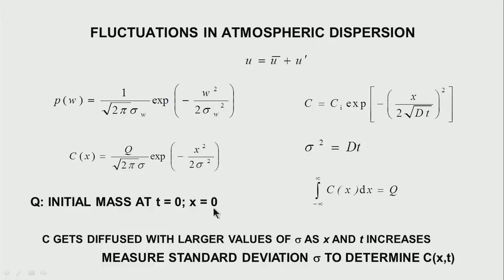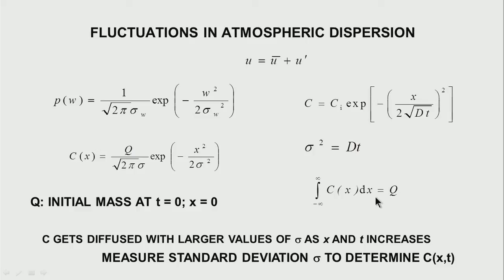If I have an initial mass Q at t equal to 0, x equal to 0, the total mass is conserved. If the mass is Q, then the integral of C dx from minus infinity to infinity is Q. Therefore, the integral from minus infinity to infinity of P(w) dw is equal to 1.